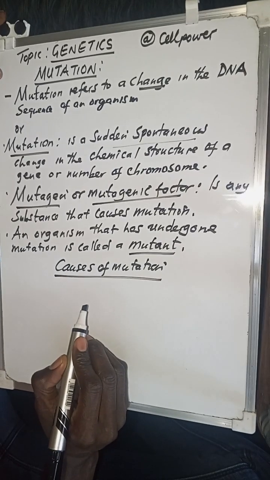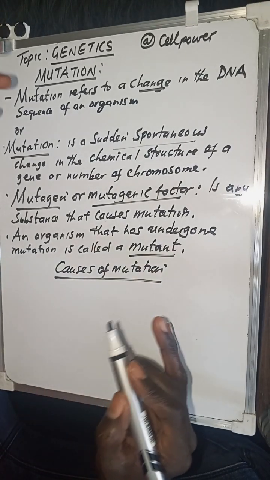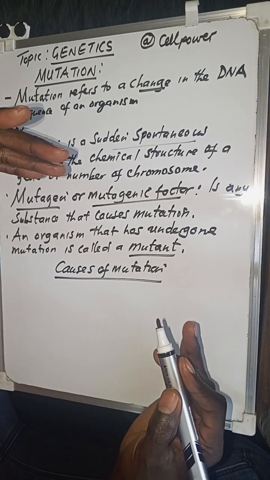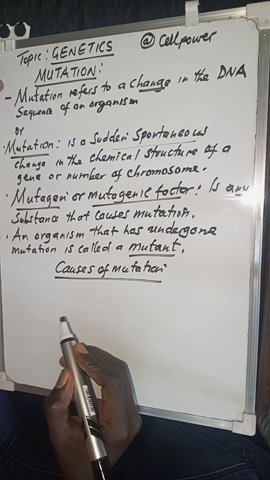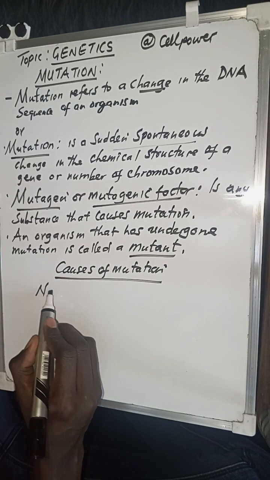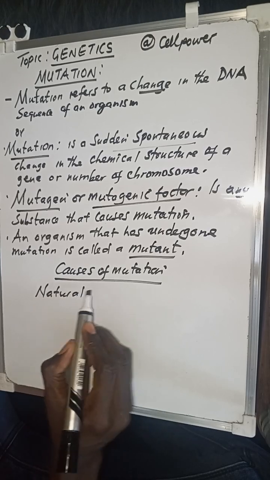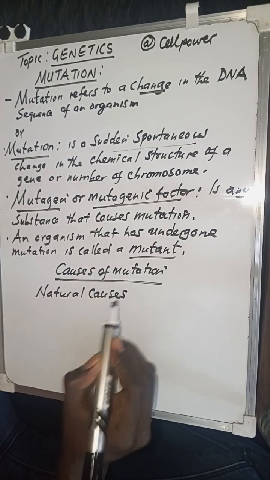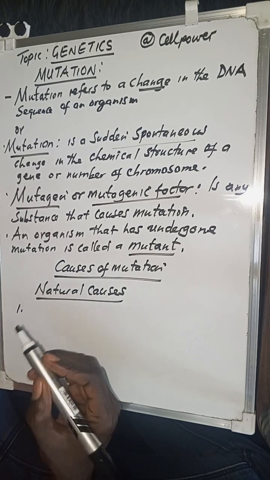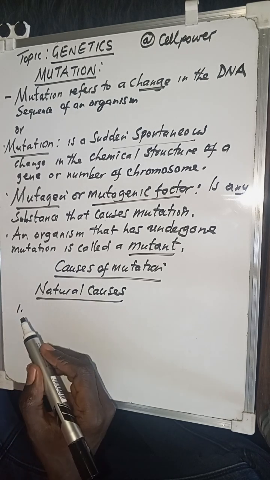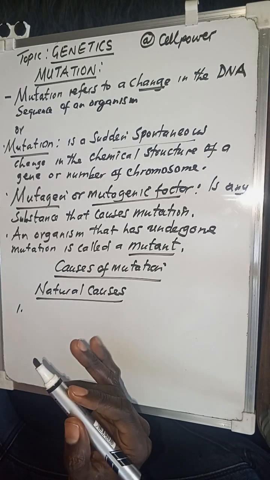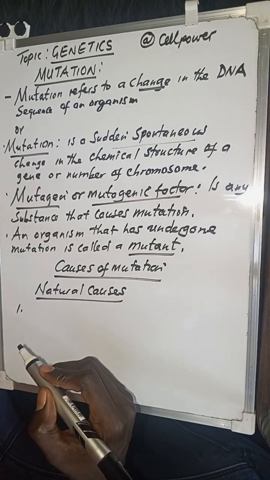Well, the causes of mutation can actually be classified into two. Mutations can occur naturally, or they can be triggered by external factors. So there are natural causes of mutation. What can these be? One, you can have a spontaneous chemical change in the DNA.